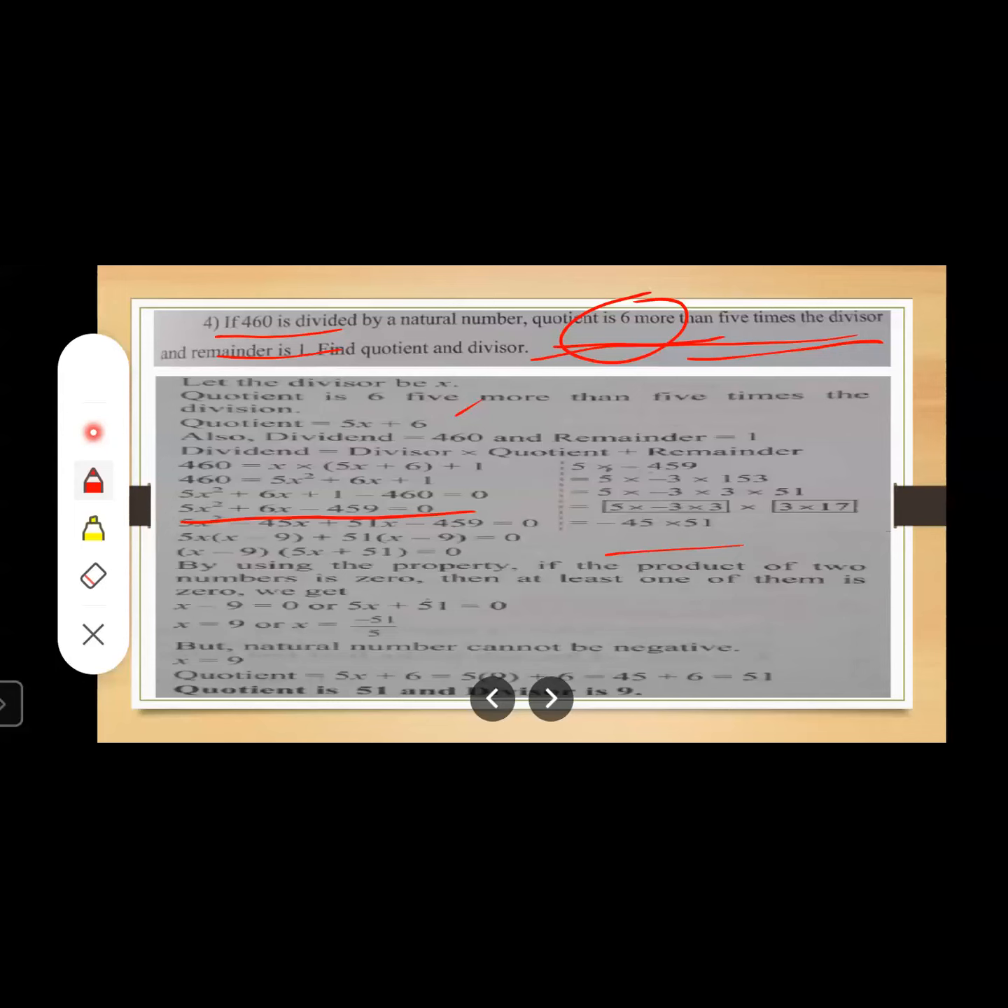Let us put these factors here. See, I have taken 5x square minus 45x plus 51x. Again, I'm repeating what I had done. I had taken this 5, I had taken this 459. Okay, 5 and minus 459. I can find the factors of 459 by the prime factor method. I'm not going to explain everything here. You know the prime factor method. Find the factors by the prime factor method and write them down in this manner.